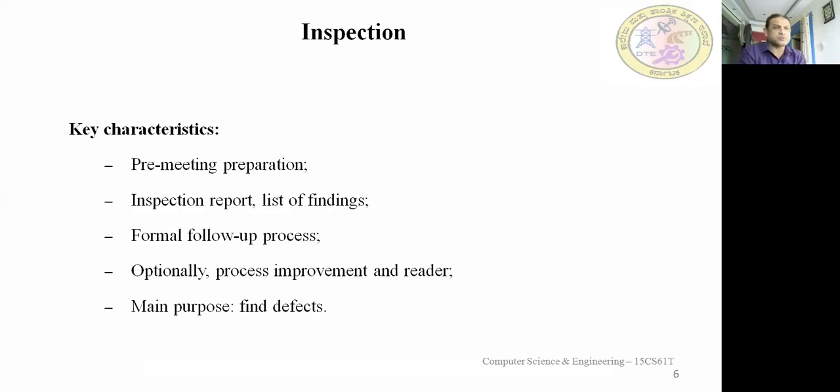Follow-up. Optionally, process improvement and a reader will be there. The reader may be someone who is going to check the things. Then the main purpose of inspection is to find the defects. So this is static testing. Static testing is checking the documents, whether a document or a code or design is right or not, without executing. That is what we call finding defects. So the main purpose of inspection is to find the defects. Go through these points.